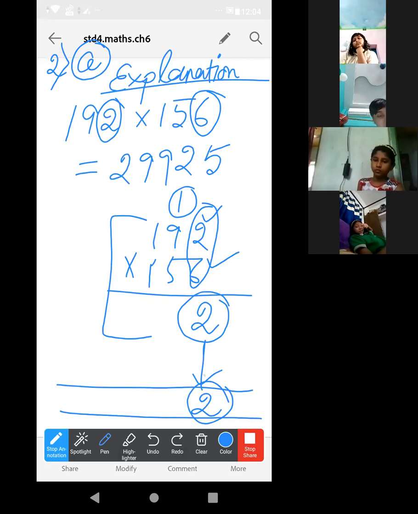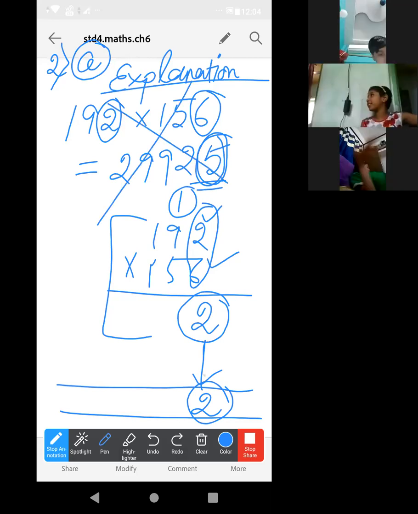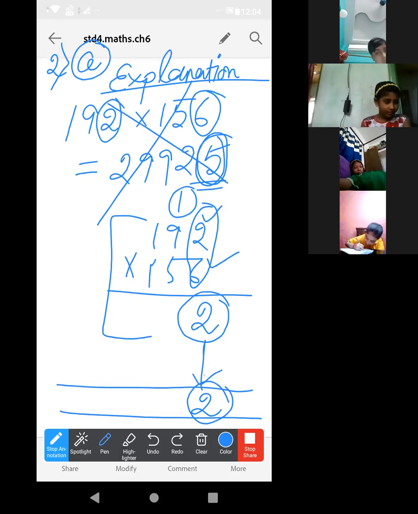Yes or no? Shubhangi? Shirin? So that means here the unit place digit is given as 5, so definitely this will be the wrong one. This is not true. Got it? Nusaiba, understood or not? Shornakshi? Okay.